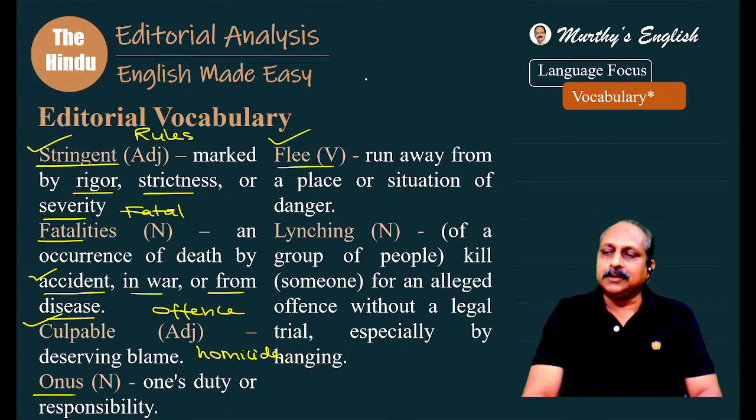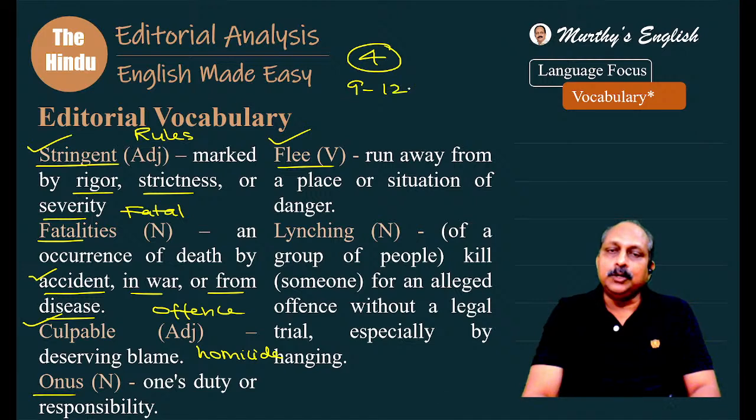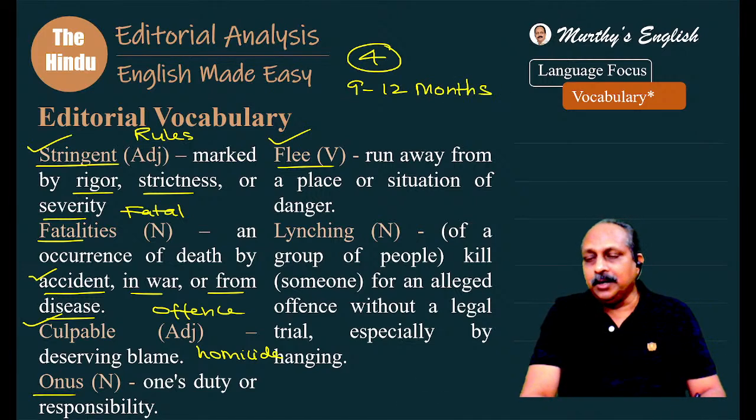This is what happens. When you read The Hindu editorial every day for 6 to 9 months, you will become very good at English, one thing. You will become knowledgeable, second thing. You will become good at reading comprehension skill, vocabulary. And with this, you can get 3, 4 jobs in one shot in a short span of 9 to 12 months. How many months? Maximum 1 year.